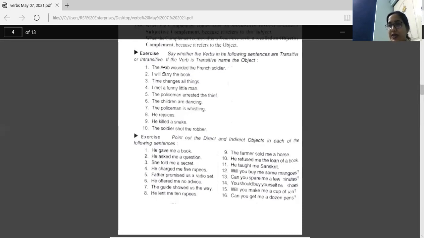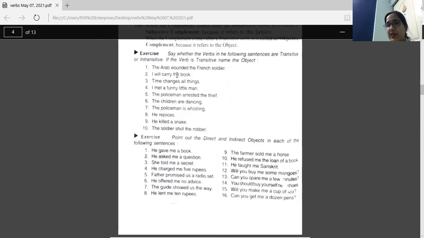Here, the Arab is the subject, wounded is the verb. And this wounded shows that it is wounded what or whom? So your answer is the French soldier. So the French soldier is an object here in this sentence. So this is a transitive verb. So right there, transitive verb, and underline that the French soldier, this is an object.